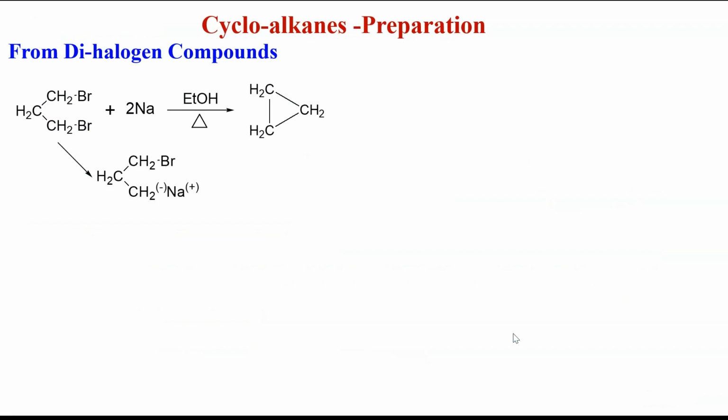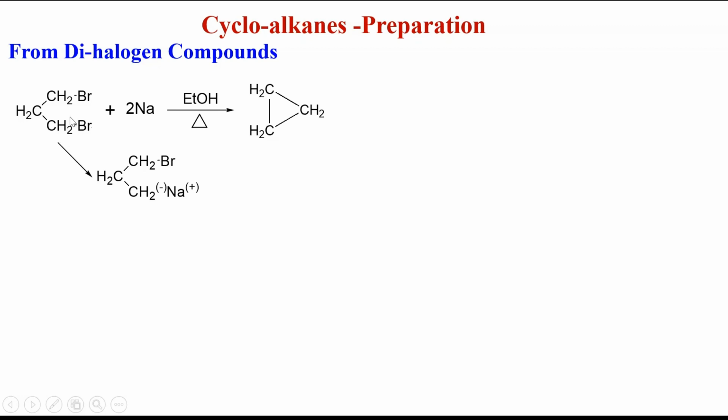Here, when I treat with sodium, the Na combines with Br to give NaBr. The Br minus goes away with Na plus and is lost as sodium bromide.